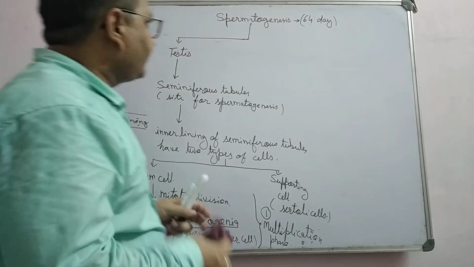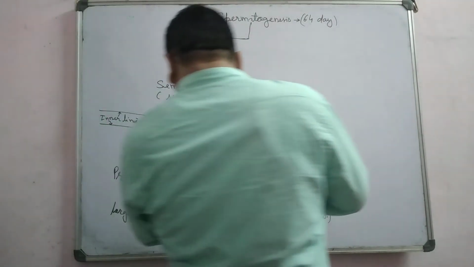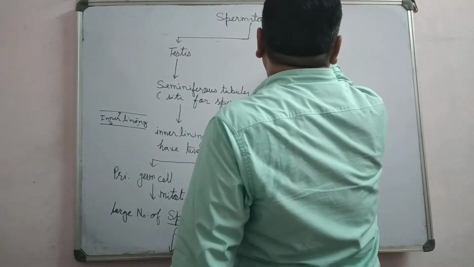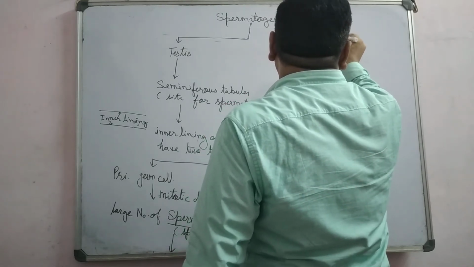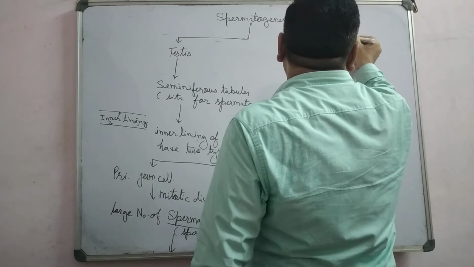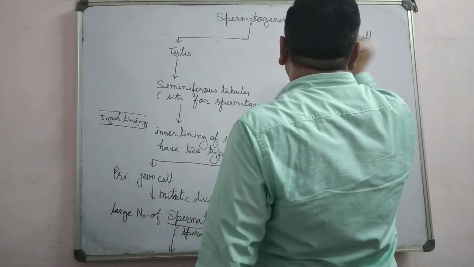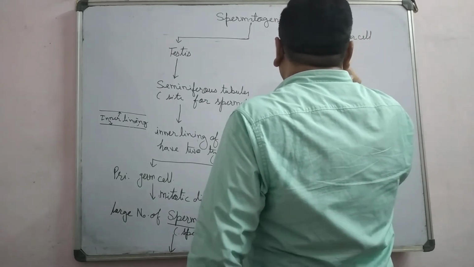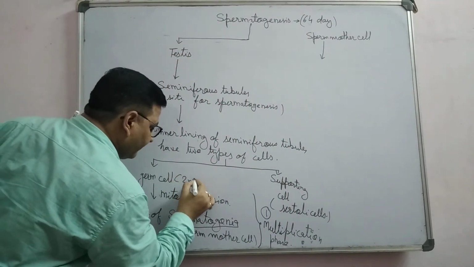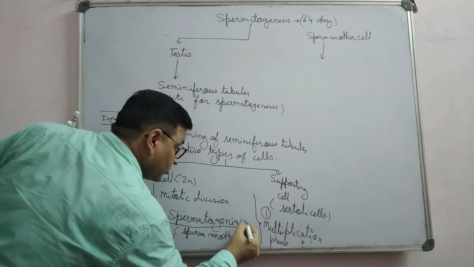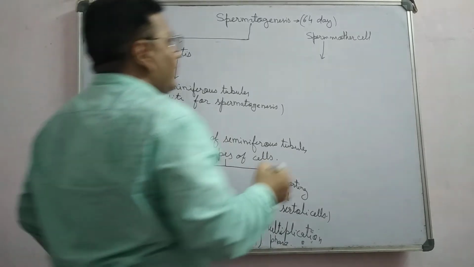After that, these sperm mother cells, or you can say spermatogonia. You know these germ cells are diploid in nature, 2n. Spermatogonia are also diploid, 2n. Right?